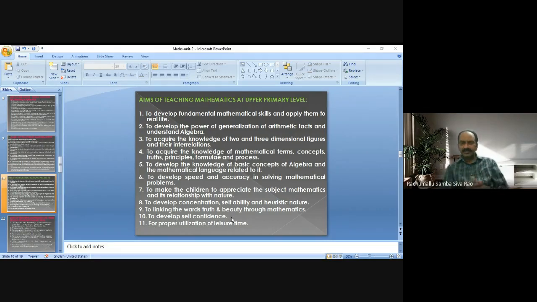After completion of the upper primary level of schooling and mathematics, definitely self-confidence will be developed in the students. Because of the nature of mathematics, self-confidence will develop in the student. That is one of the aims of teaching mathematics at upper primary level.